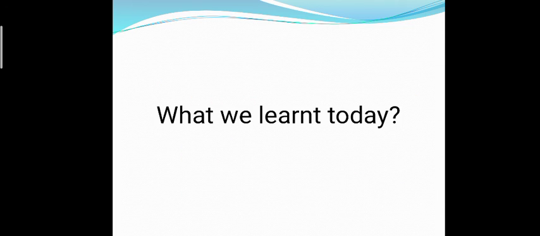So children, what did we learn today? We learned about combustible and non-combustible materials. Those materials which start burning after ignition are combustible, and those which do not are non-combustible.